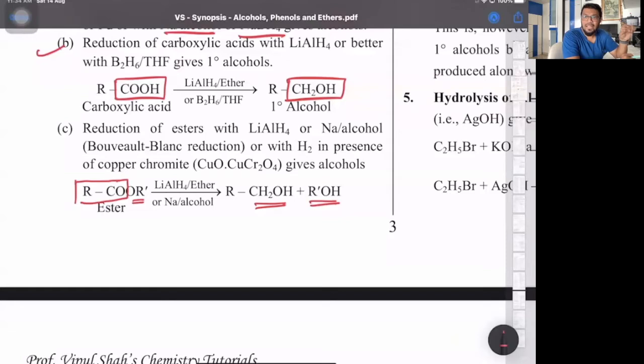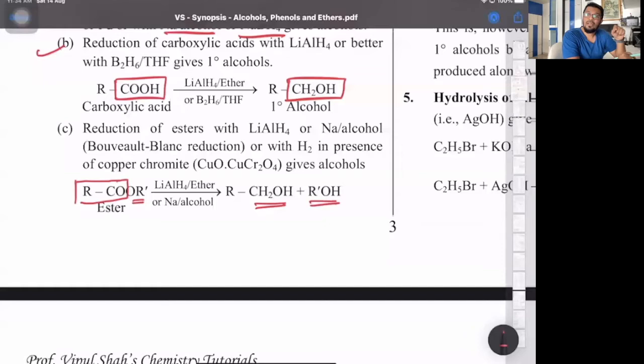So if I say methyl acetate, methyl will give me methyl alcohol. Acetate is basically from acetic acid, and acetic acid is 2 carbon atoms. So the primary alcohol will also be ethyl alcohol. So acetic acid will also get reduced to the respective ethyl alcohol. So if I take methyl acetate, I'll be getting methanol plus ethanol.